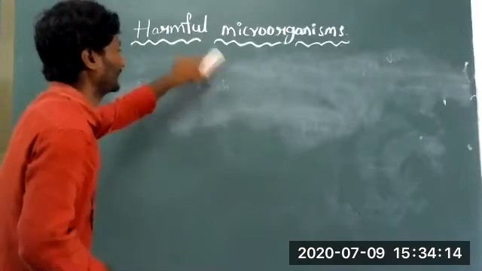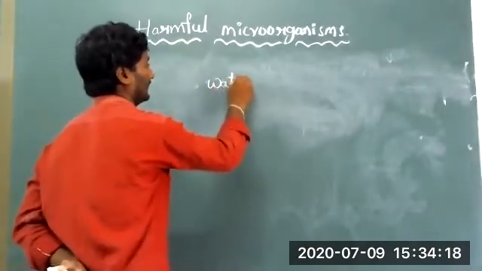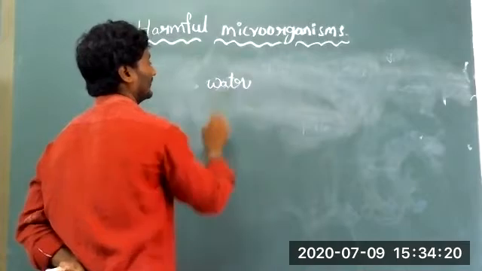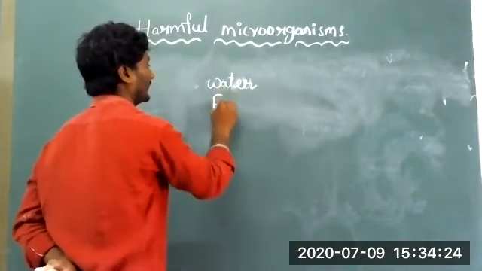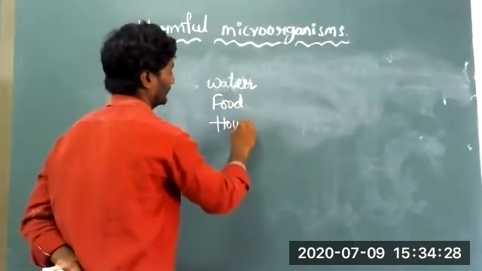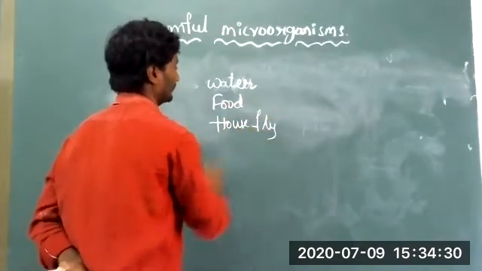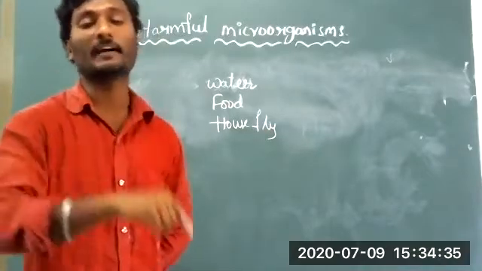Listen here. With the help of contaminated water, contaminated food material, and housefly, we are getting cholera and typhoid disease.